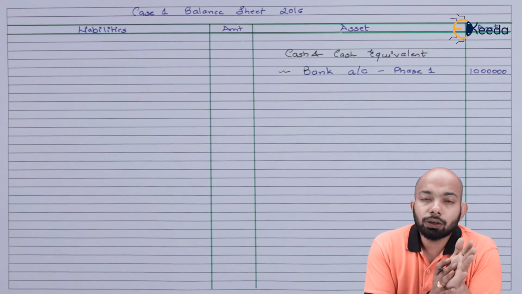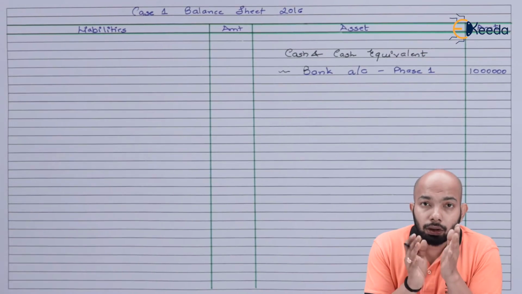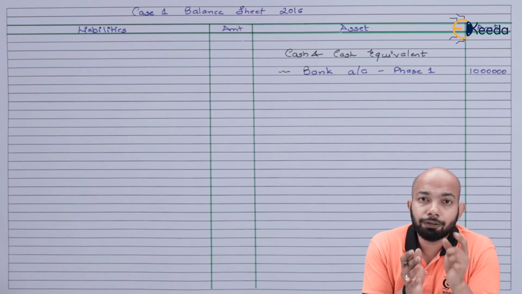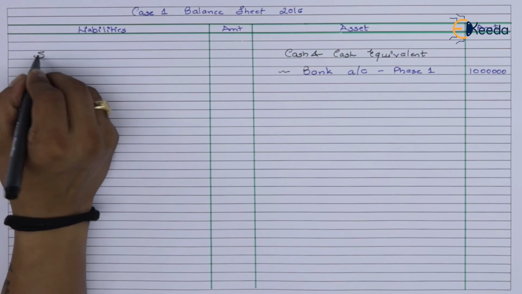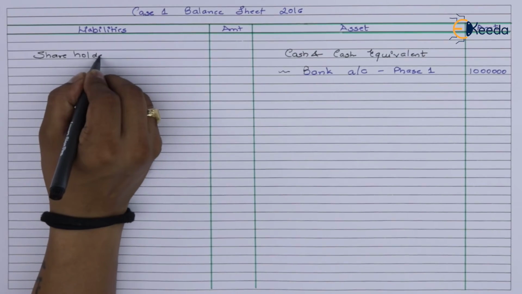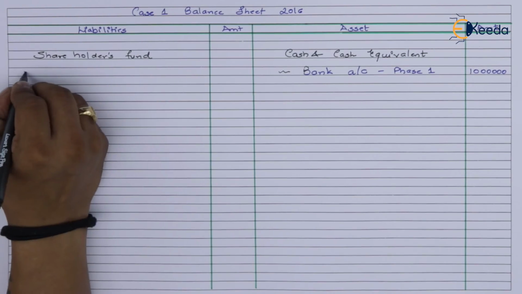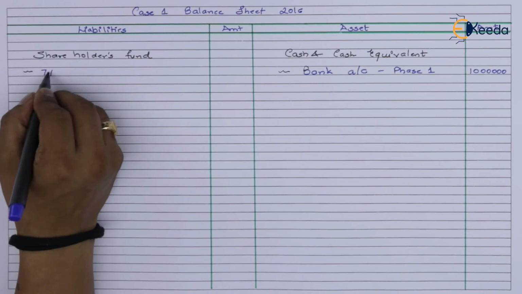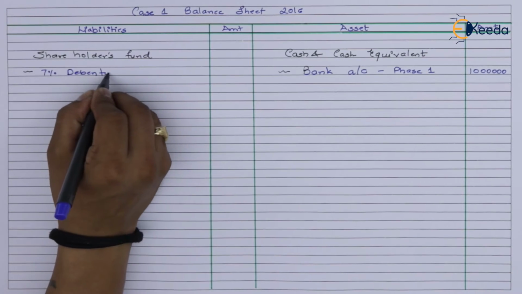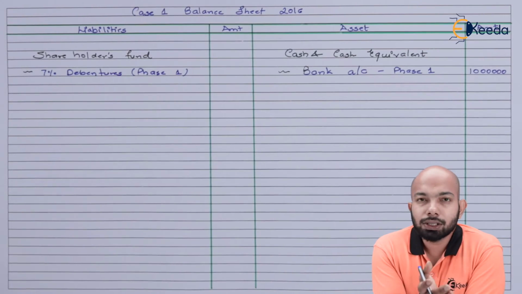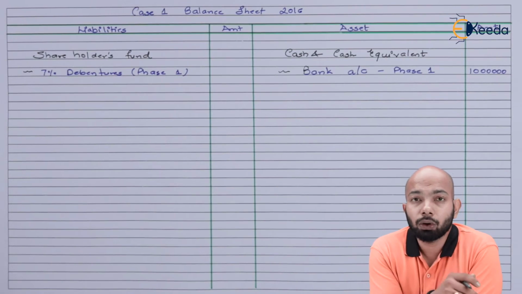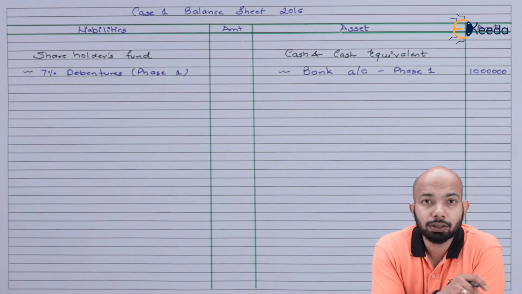Simultaneous to that, we'll go ahead and prepare the shareholders fund of debentures which has been issued in the phase 1. So let's start with that. As there are no call scenarios, hence we can directly mention the amount of phase 1 here, 7% debentures.